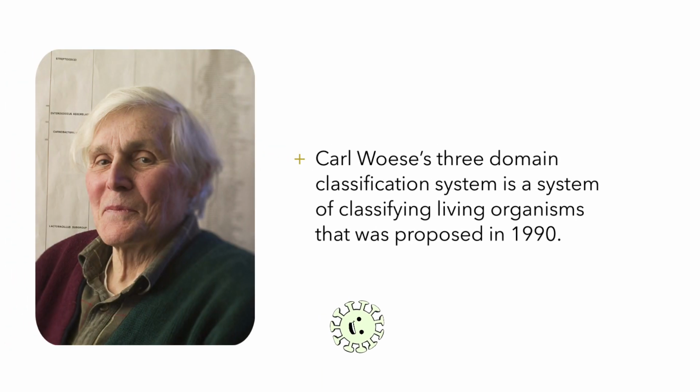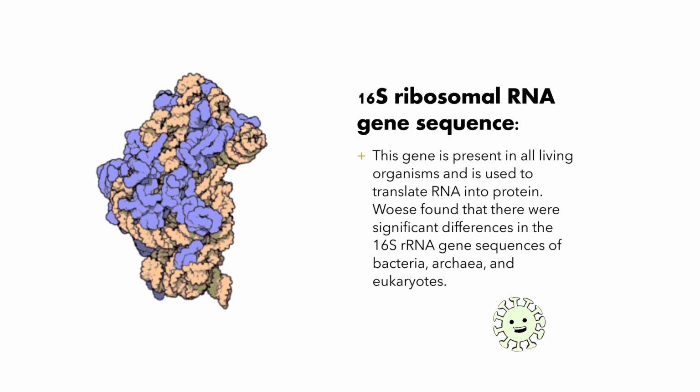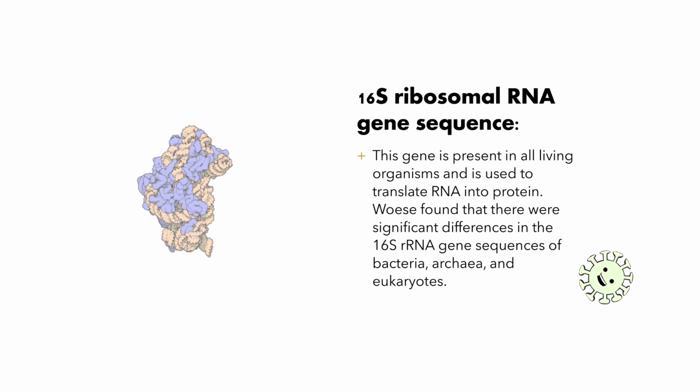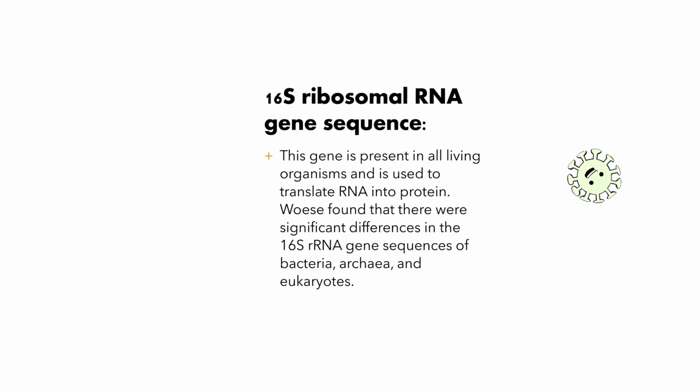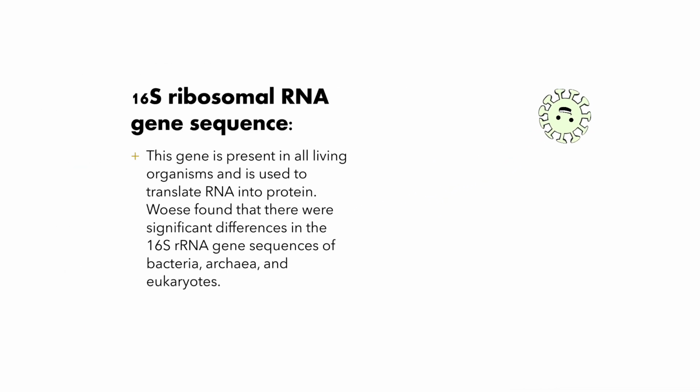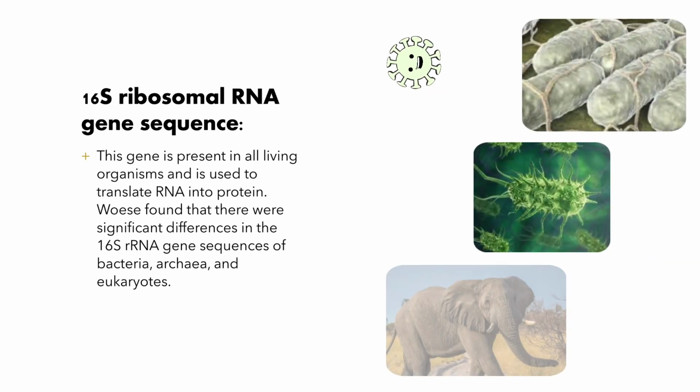Carl Woese's three-domain classification system is another system of classifying living organisms that was proposed in 1990. It is based on some different criteria. The first criterion is 16S ribosomal RNA gene sequence. This gene is present in all living organisms and is used to translate RNA into protein. Woese found that there were significant differences in the 16S rRNA gene sequences of bacteria, archaea, and eukaryotes.